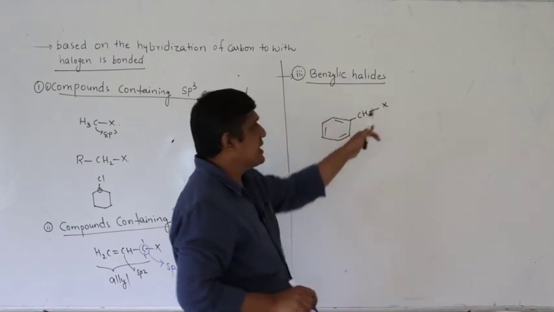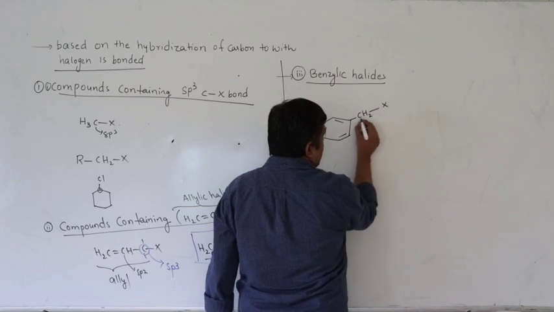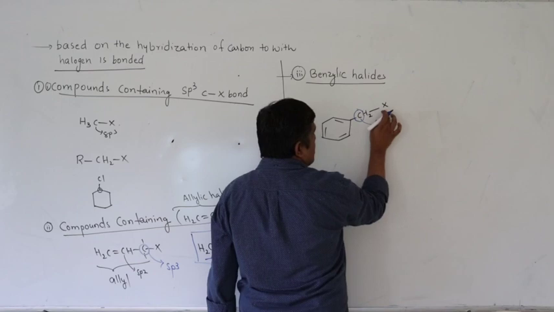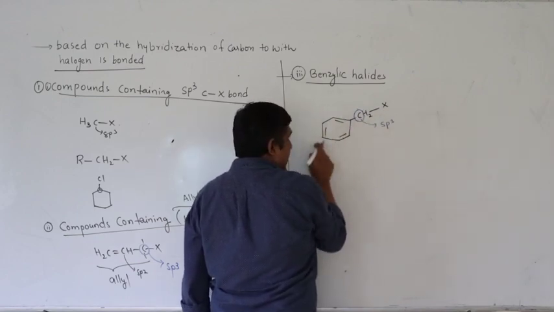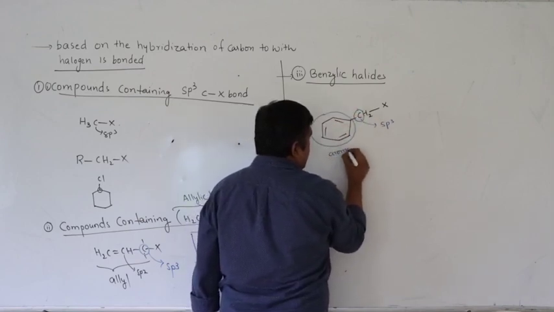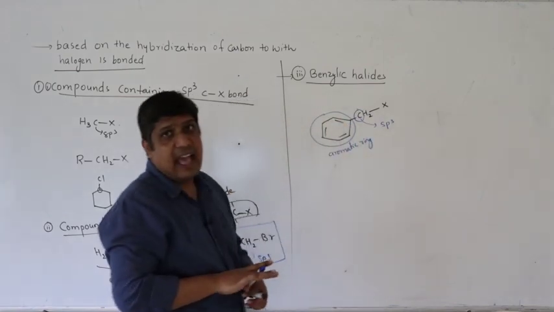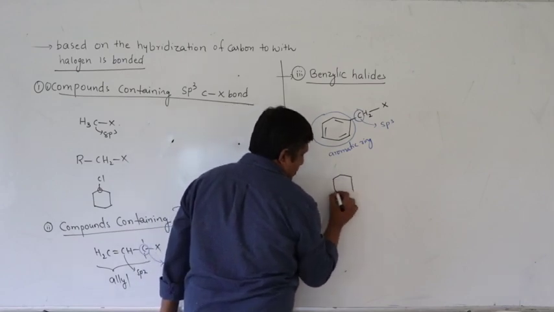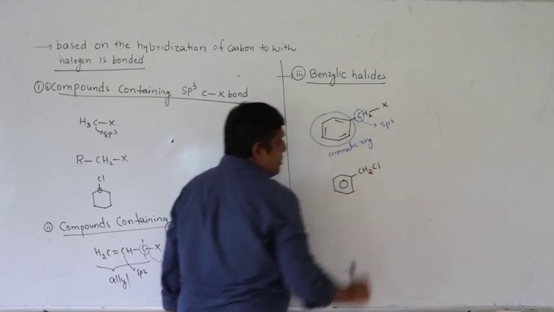So this we call a benzylic halide. Halogen is bonded to an sp3 carbon which is bonded to an aromatic ring. They are called benzylic halides. Benzyl chloride, for example.